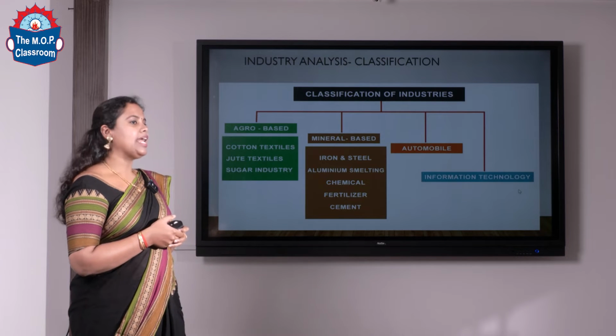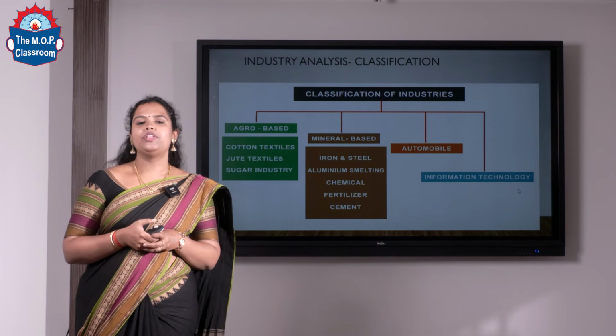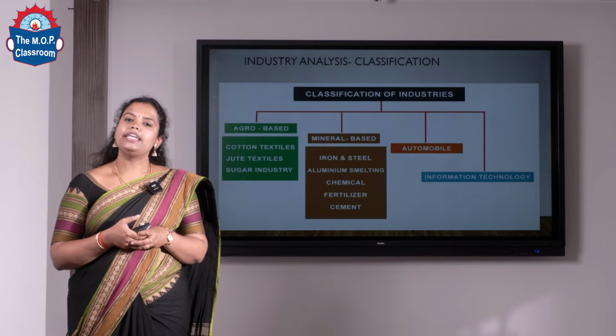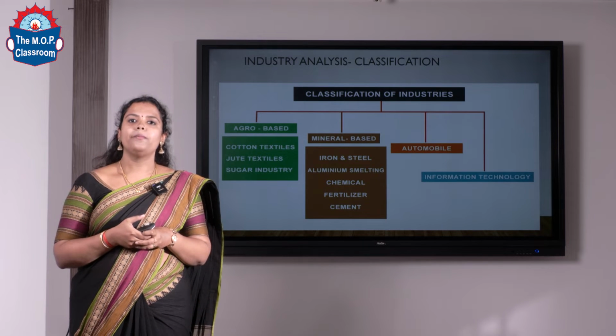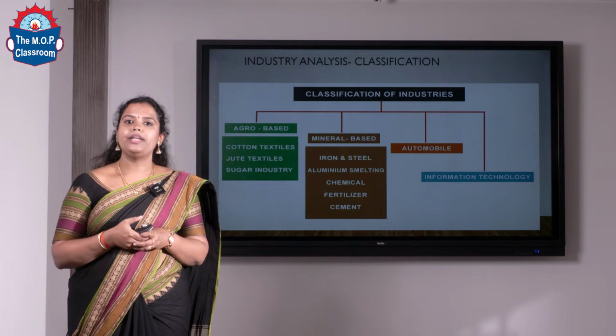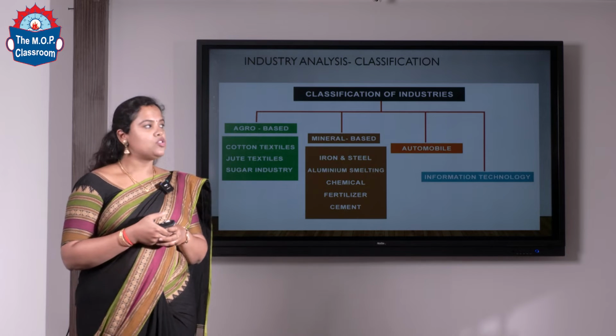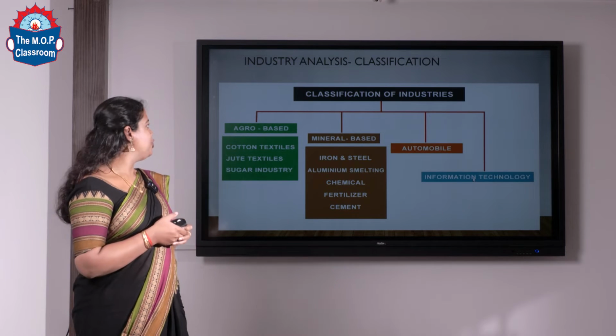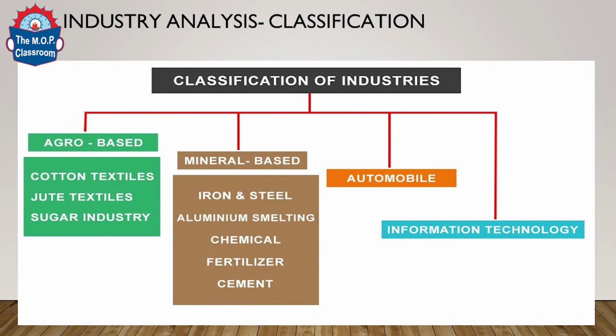Next is the industrial analysis. Before we move into the industrial analysis, let's understand the basic meaning of industry. Here, industry is a homogeneous group of products or services that are competing in the same line of market. For the purpose of the EIC analysis, we have classified into agro-based, mineral-based, automobile and information technology. If you're looking for investments in any of these industry sectors, you need to look into the classification of industry and then invest into the equity shares.